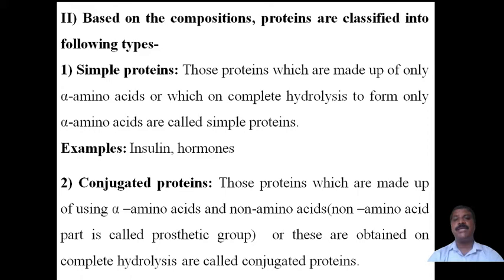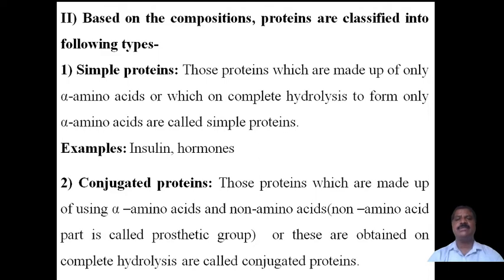Now come to the classification based on composition. What is the content present? What are they made up of? What constituents are present? Therefore, based on the composition, proteins are classified into the following types. The first type is simple proteins.